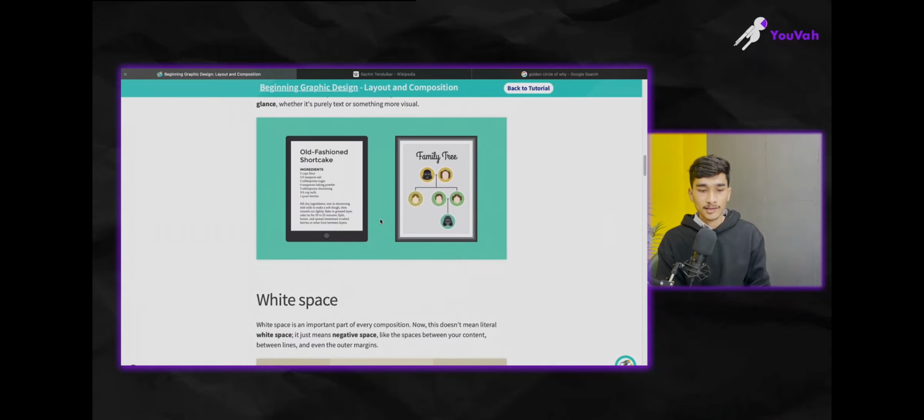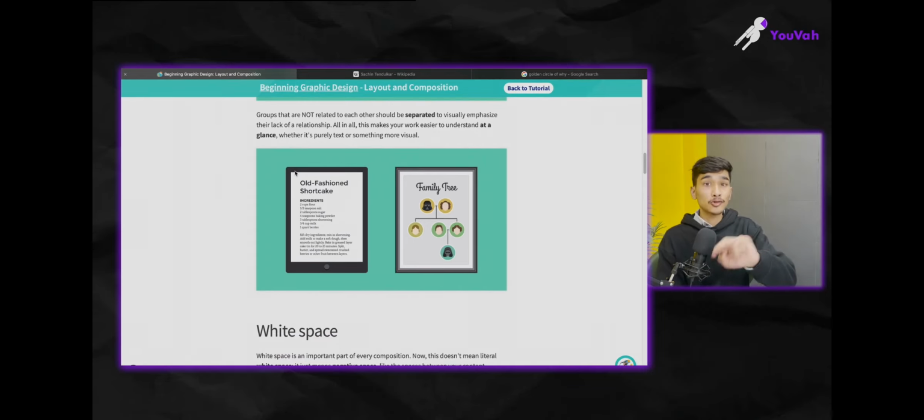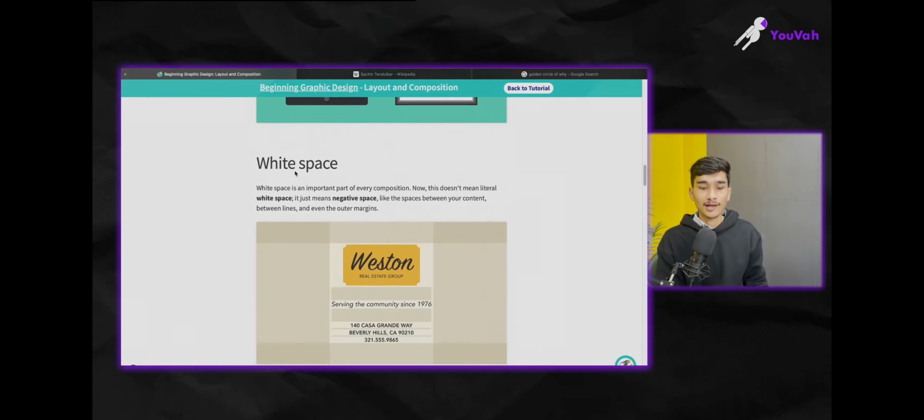All right. Then see, this is an old-fashioned shortcut cake and a recipe. The ingredients in the story should make sense. Or the family tree, a very basic example: parents, their children, then their children, all interconnected to each other. What is this called? Proximity. So groups that are not related to each other should be separated to visually emphasize their lack of relationship, and if they are interconnected, then it should show that relationship. So you need to consider both things while creating.